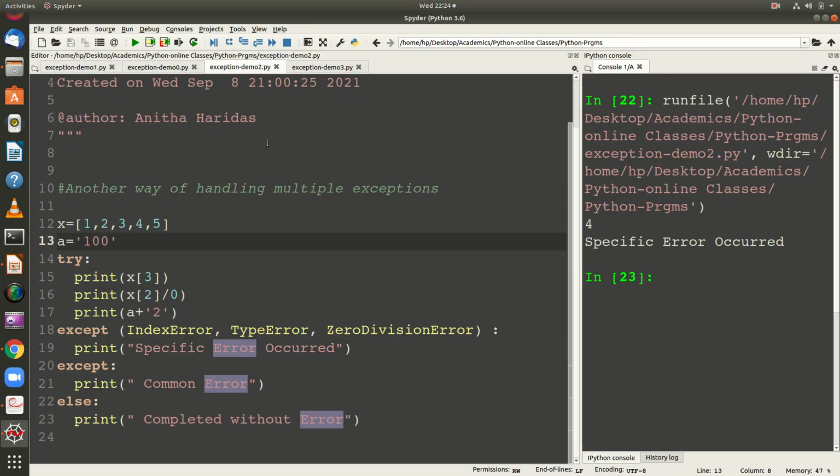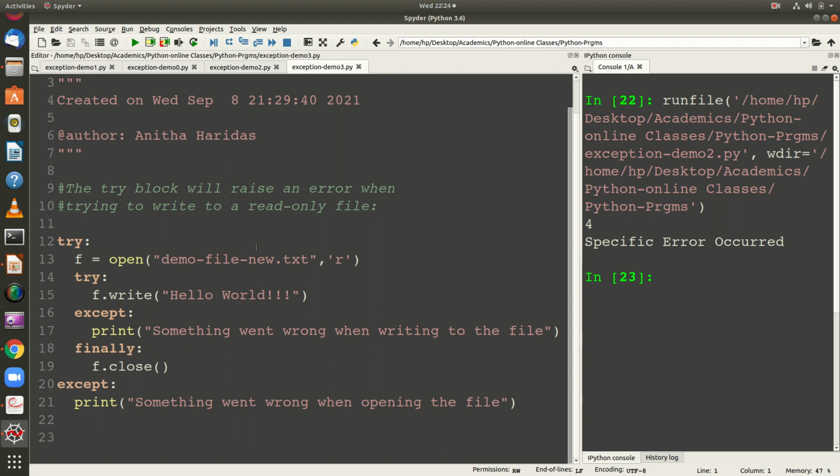I am going to take another demo program. This is a very simple demo program that shows how the finally block helps you in closing the file. This try block will raise an error when trying to write to a read only file. You can observe the set of statements.